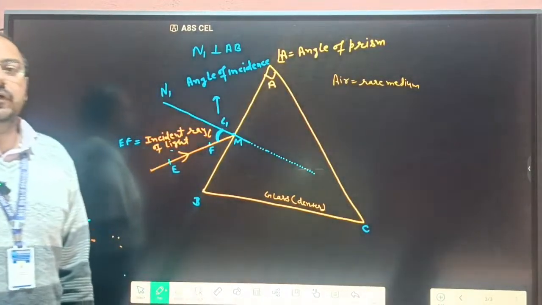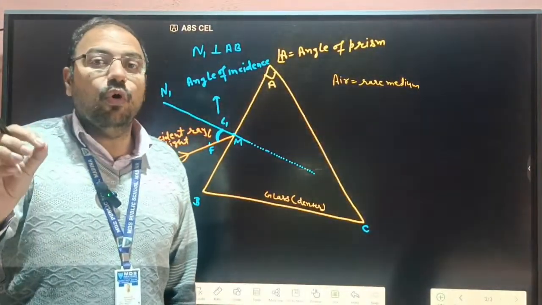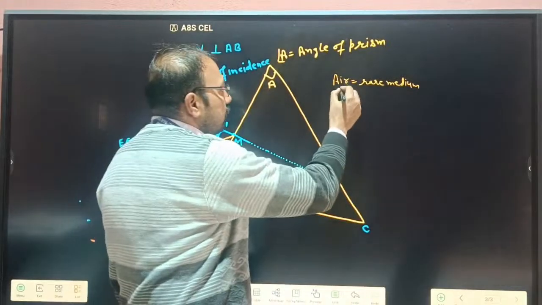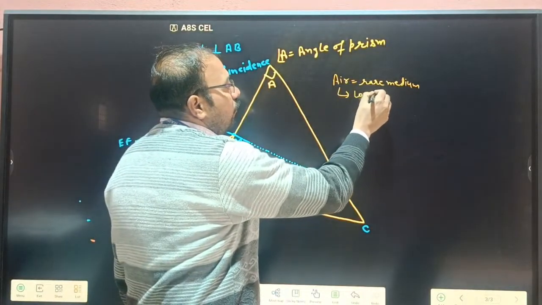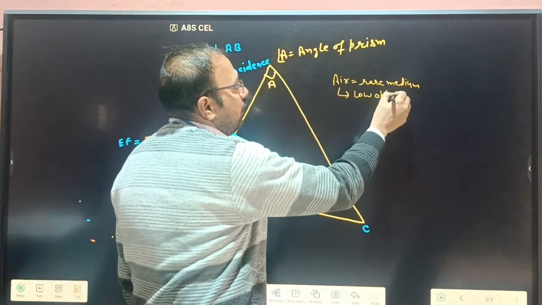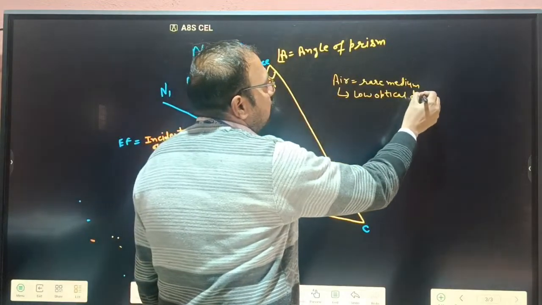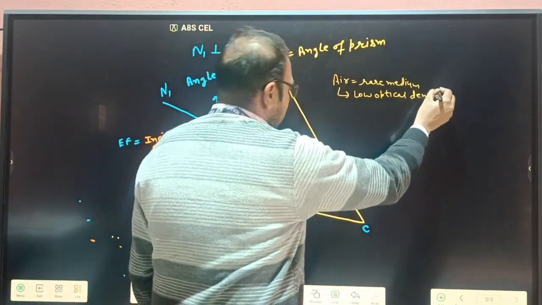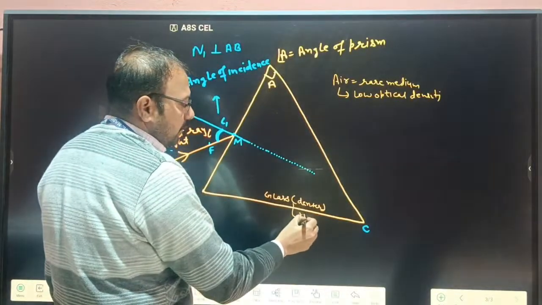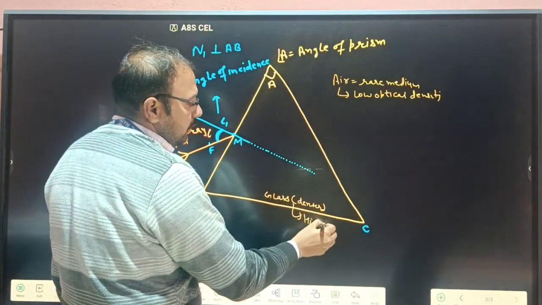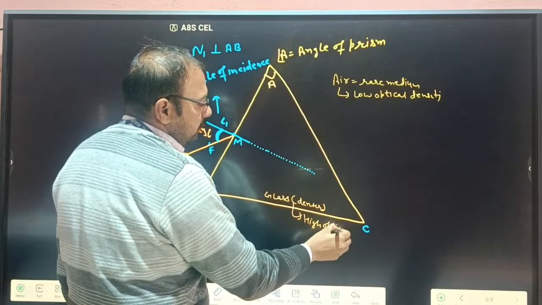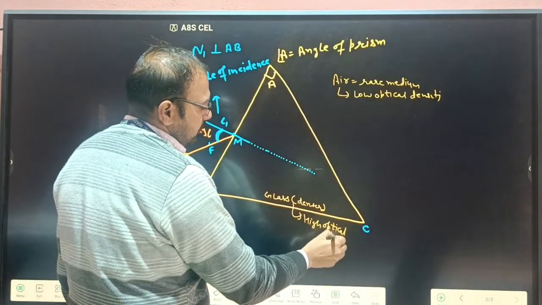And rare medium means it has low optical density, and this has high optical density.